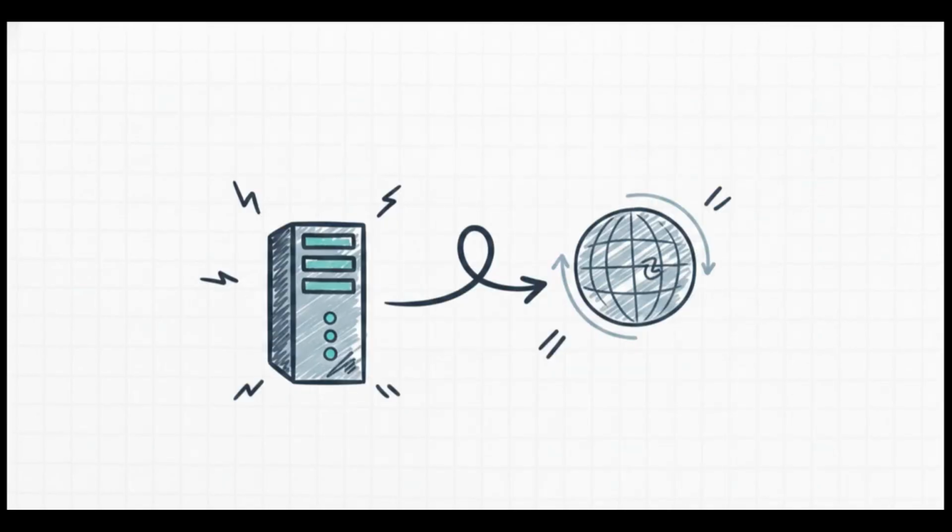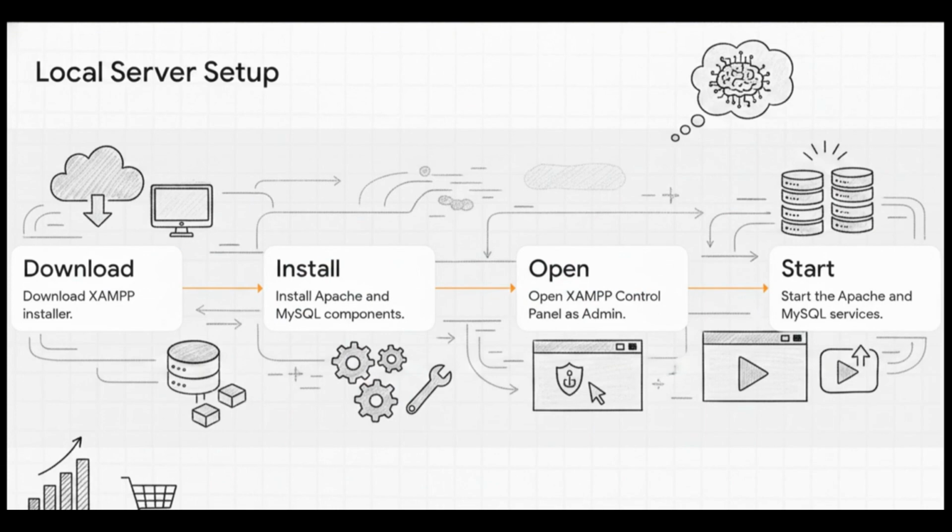Moving on to step 2, local XAMPP server setup. Since we're building a PHP and Laravel application, which is the absolute industry standard for robust web apps, we need to spin up a local server. You see, PHP requires a web server to execute the code before sending it to your browser. So, enter XAMPP. Installing this is super straightforward. Just download the installer, make sure you grab the Apache and MySQL components, open up that control panel as an administrator, and hit start. Boom! You've got your web server and your database ready to go.